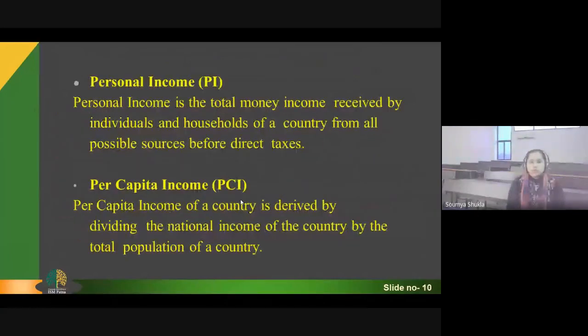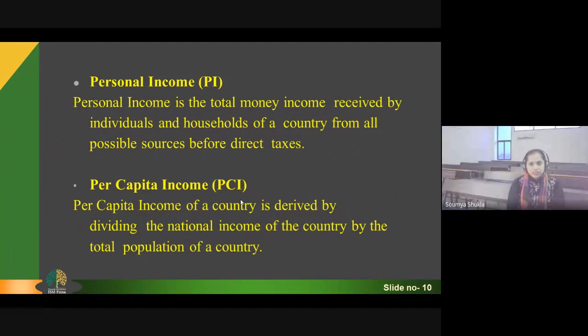Personal income. What is personal income? It is the total money income received by the individuals and households of a country from all possible sources before direct taxes. Whatever income is received by the individuals and households of a country is considered personal income.